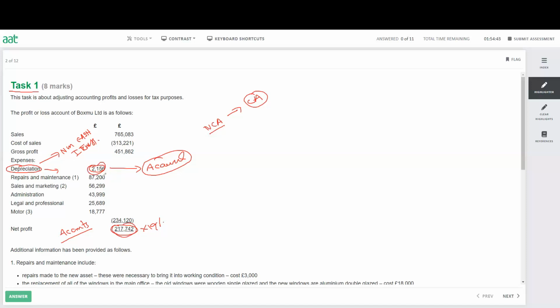Also, we have a few more rules. For example, if we look at this one, repair and maintenance. Now, repair and maintenance is allowable expenditure if it is for the ongoing asset. Now, if it is for the new asset, then it is a part of capital expenditure.